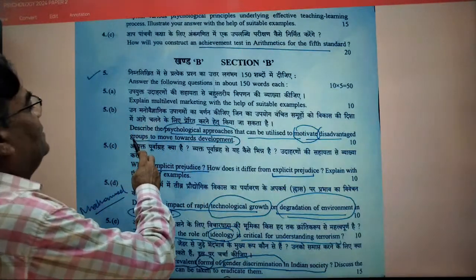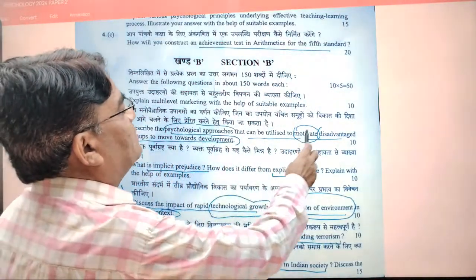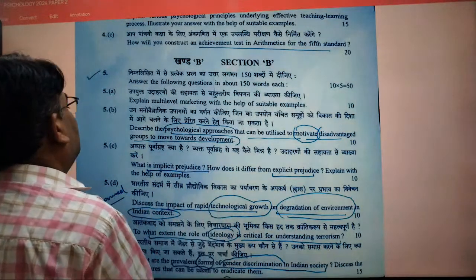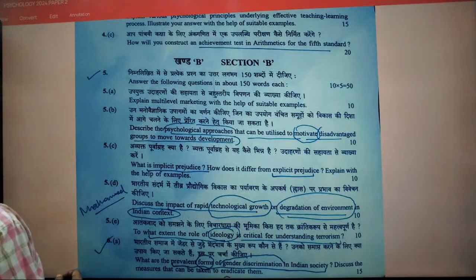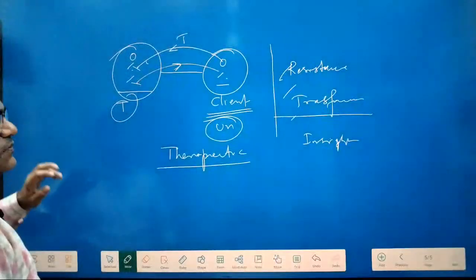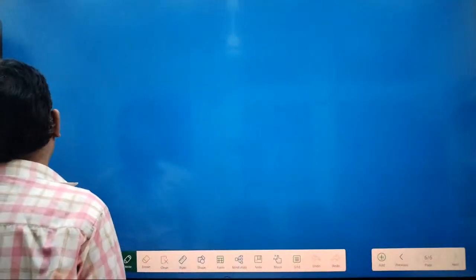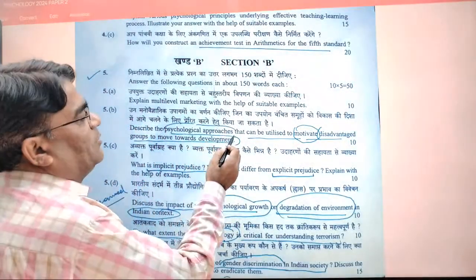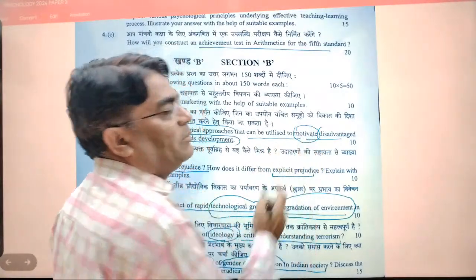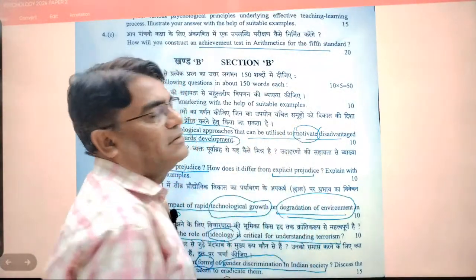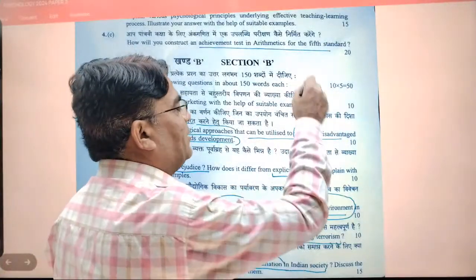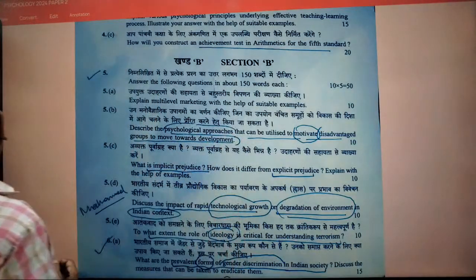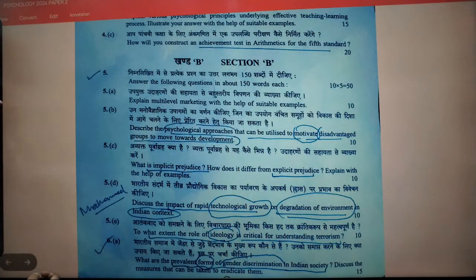B, describe the psychological approaches that can be utilized to motivate disadvantaged group to move forward, move toward development. So I think this kind of things are very simple. That again you just have a double look. Describe the psychological approaches that can be utilized to motivate. Remember this thing. Here is motivate. So focus on motivation. जिसका भी पेपर है उसने motivation पे focus किया है. Disadvantage group towards development. Now you have knowledge of the different theory of motivation.